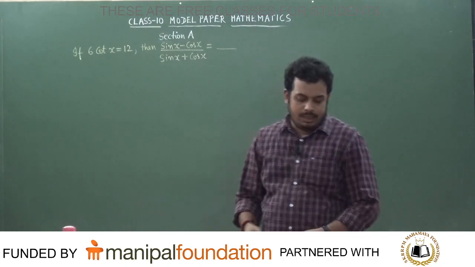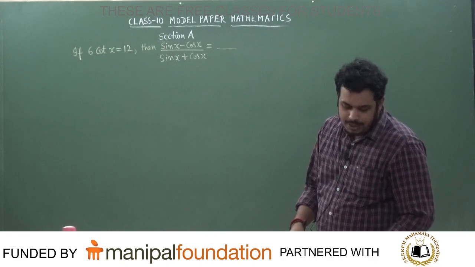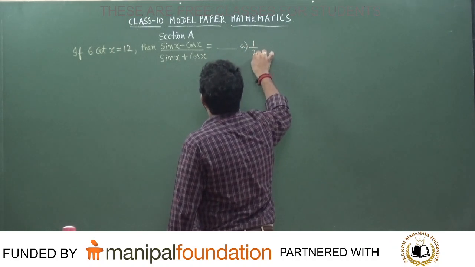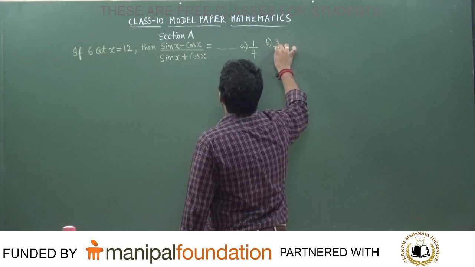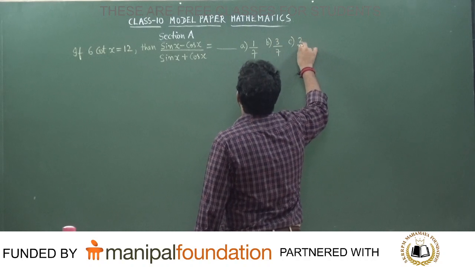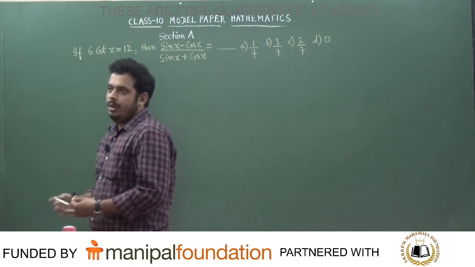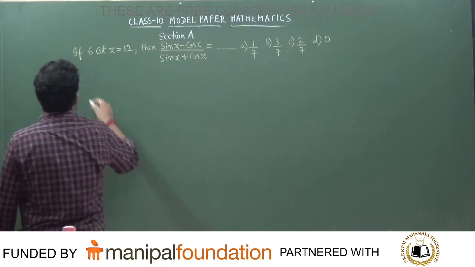This question is an easy question. Options are 1 by 7, second option is 3 by 7, the third option is 2 by 7, and the fourth option is 0. Is it okay? Now, if you carefully see, students, what is given in the problem?